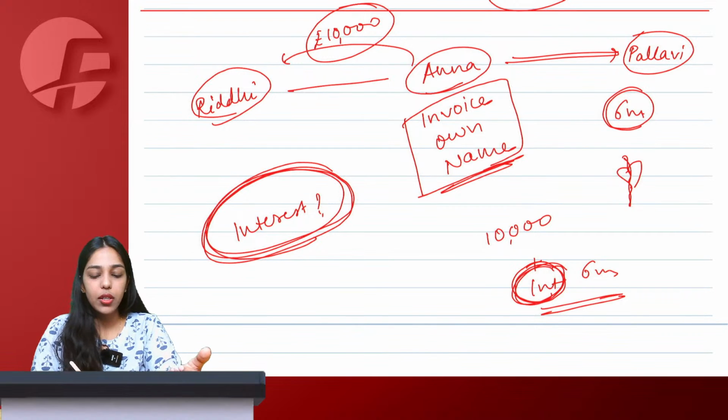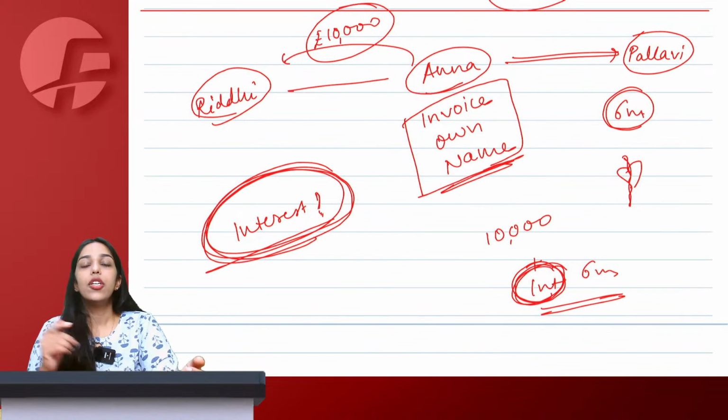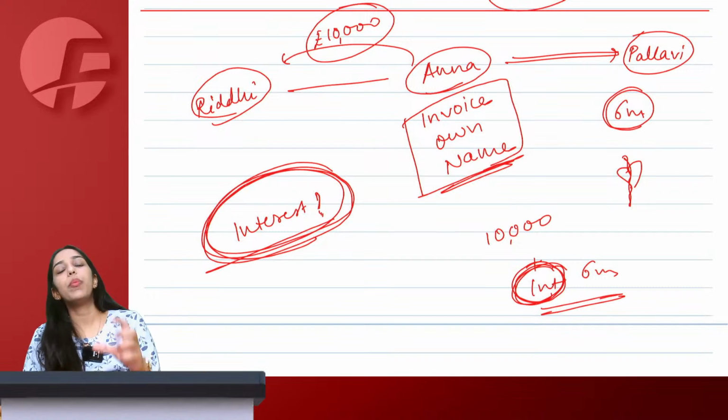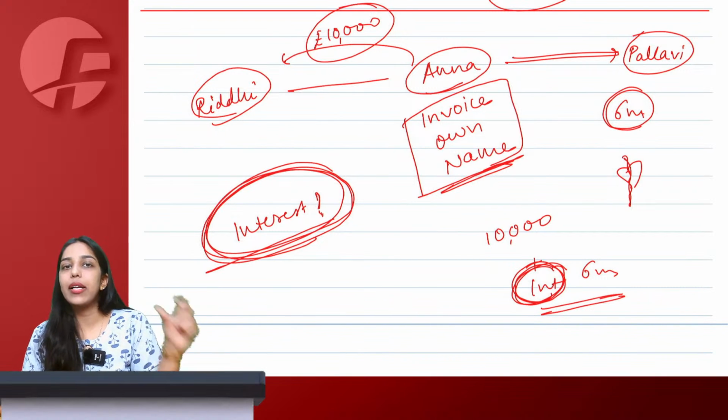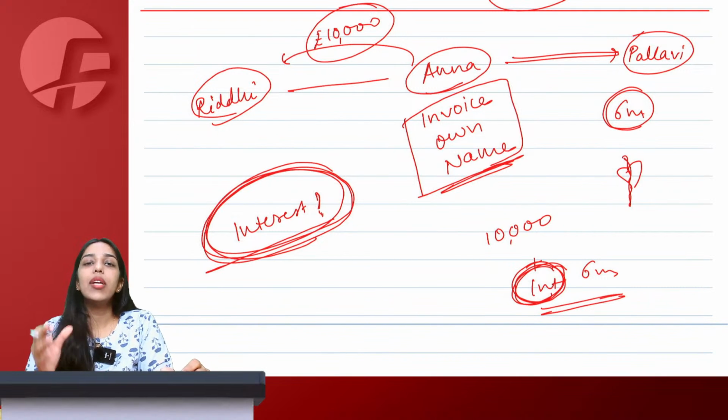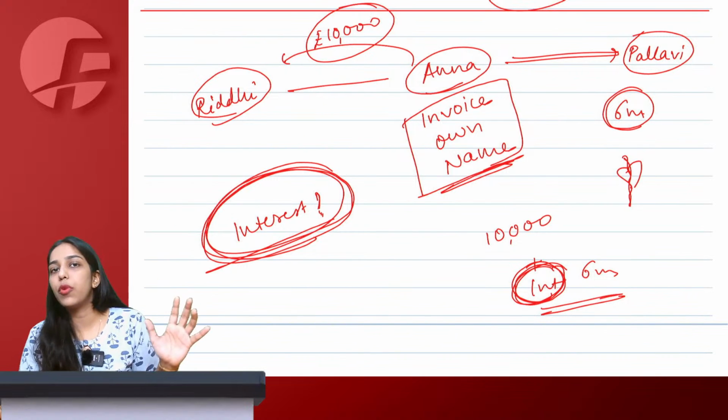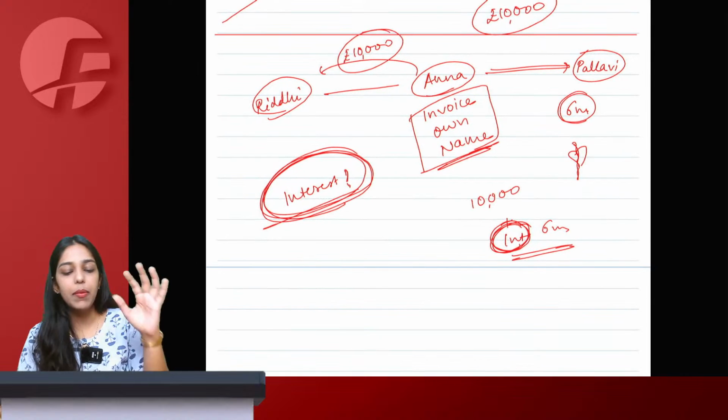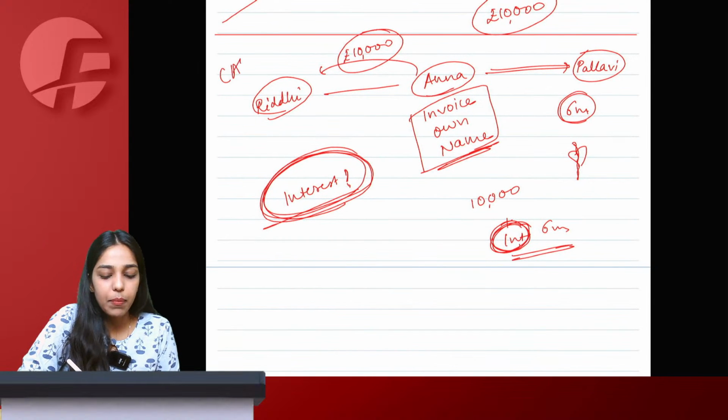So the question here is, how to treat this interest? Should I be treating this interest to be a part of value and make it taxable under GST, or should I be treating it as if Anna gave a loan to Pallavi, and in that case interest would become exempt? That is my question here. This is case number 1.